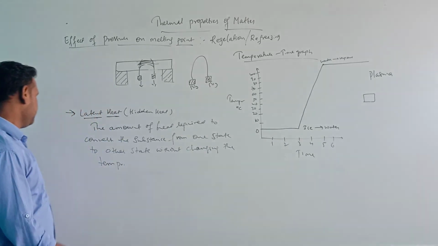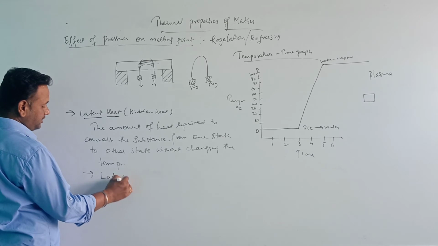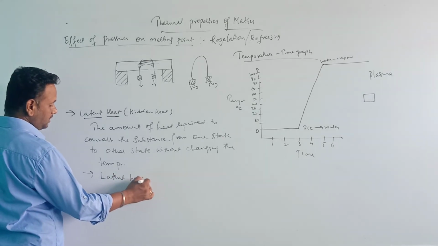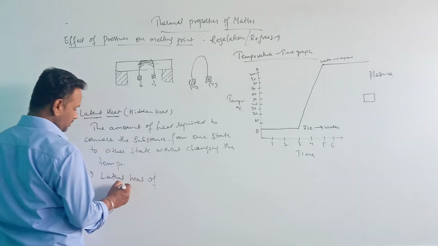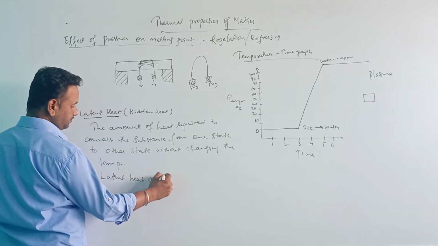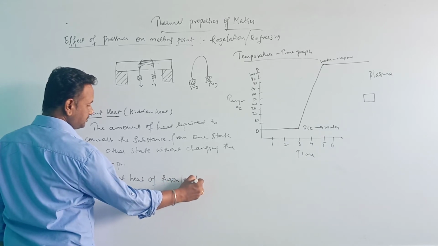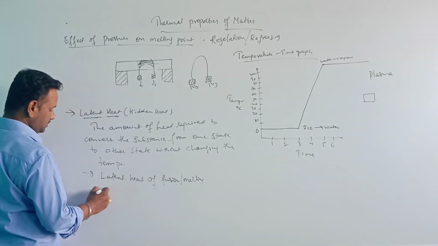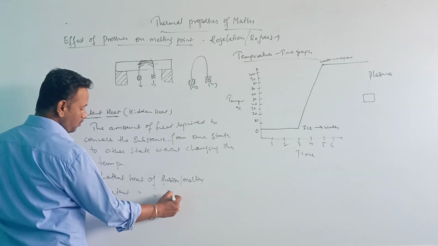We have two types of latent heat: one is latent heat of fusion or melting, the other is latent heat of vaporization.